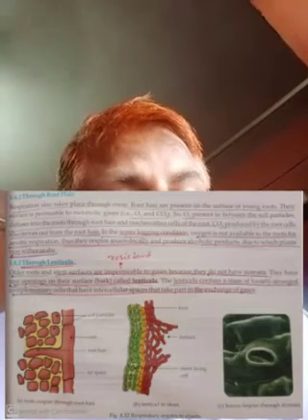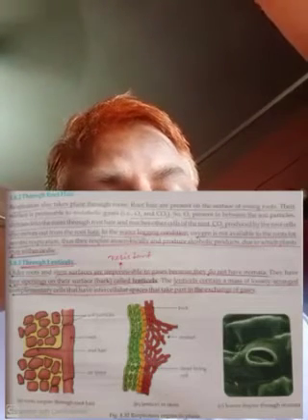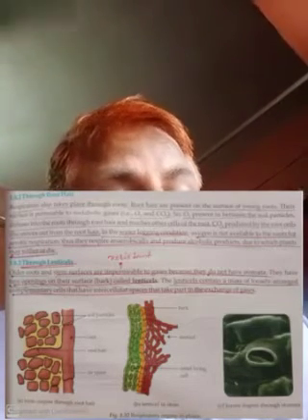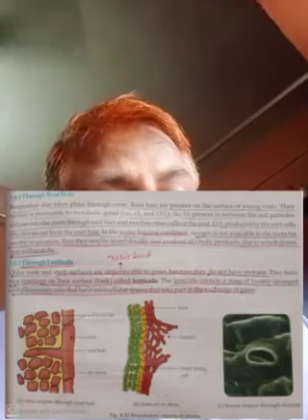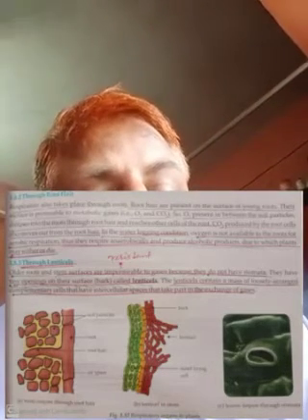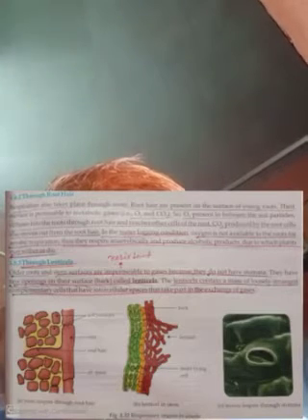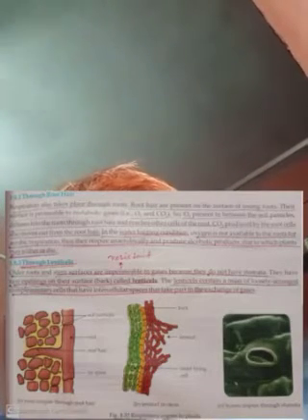Now, respiration also takes place through roots, through the root hair. Root hairs are present on the surface of the young roots. Their surface is permeable to metabolic gases like oxygen and carbon dioxide. Oxygen present between the soil particles diffuses into the roots through root hair and reaches the other cells of the roots. Carbon dioxide produced by the root cells also moves out through the root hair. In water-logging conditions, oxygen is not available to the roots for aerobic respiration. Thus, they respire anaerobically and produce alcoholic products, due to which the plants may die or wither.